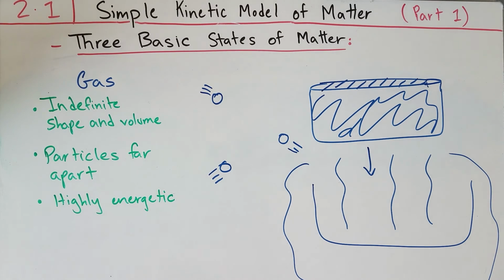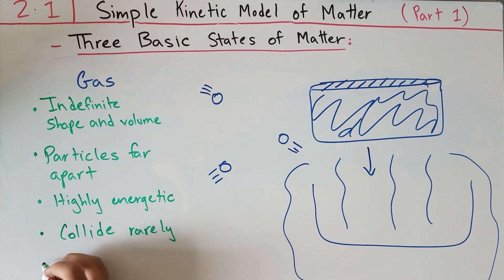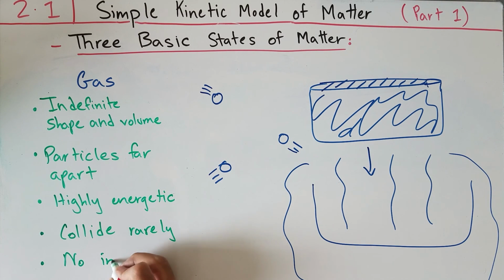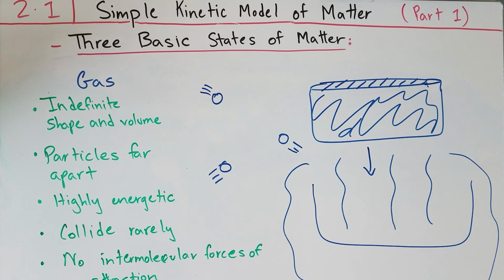Particles in a gas have very high kinetic energy, and they will rarely collide with each other because of the huge distances between them. And the main reason why the particles rarely collide with each other, and why the distances are so far apart between the particles, is because they're very high in energy, and also because there are almost no intermolecular forces of attraction. Keep in mind it's almost, not no. There's always some forces between particles.